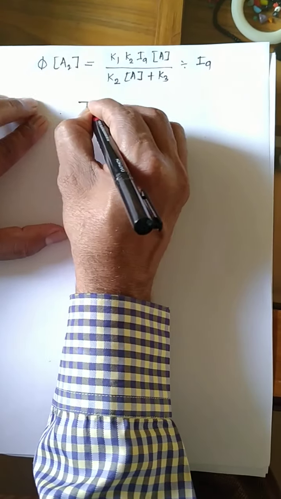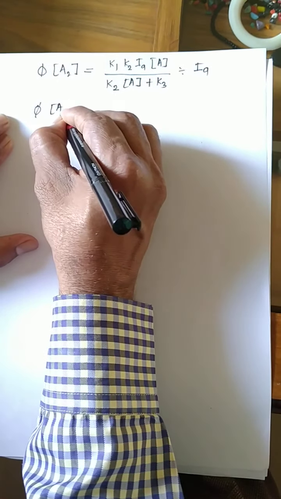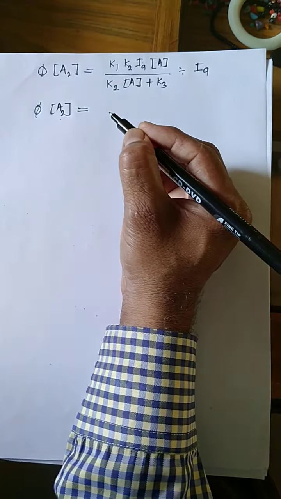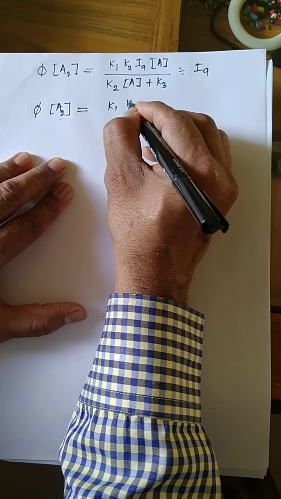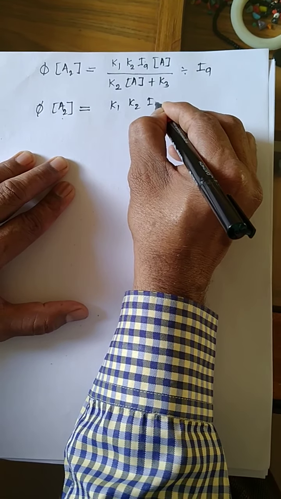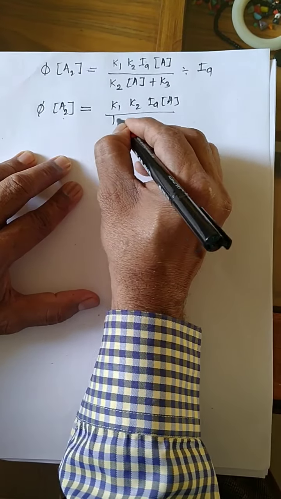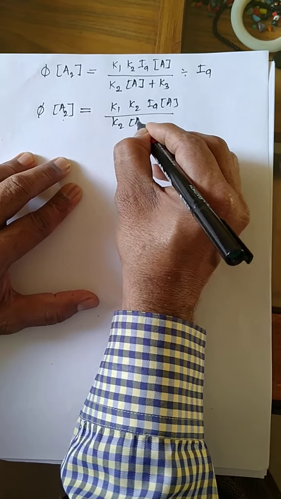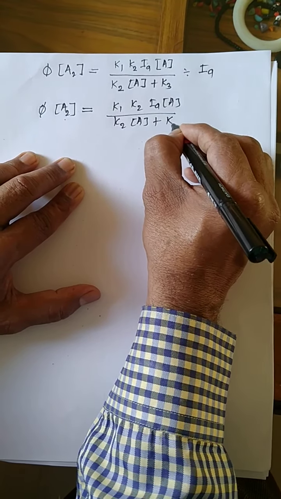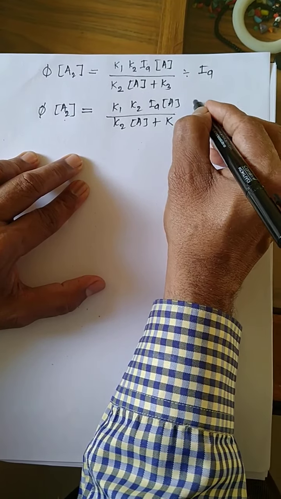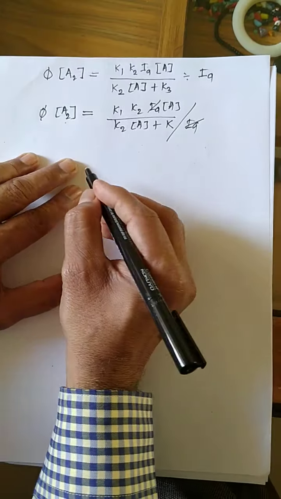Now the quantum yield of the dimer molecule is equal to K1 K2 intensity absorbed of normal molecules divided by K2 concentration of A plus K3. This term is divided, total divided, therefore the intensity absorbed gets cancelled.